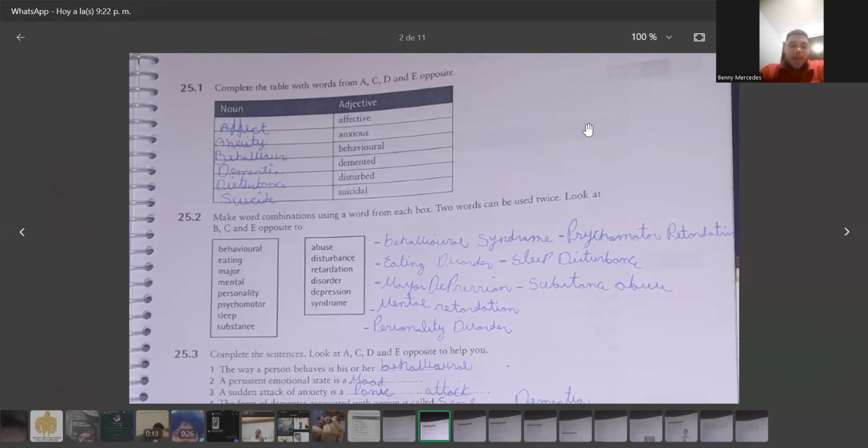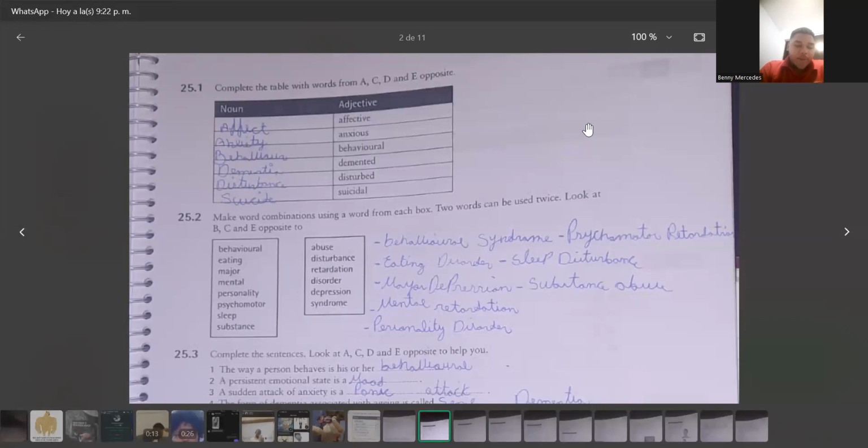Chapter 25.1. Complete the table with words from A, C, D, and E opposite. Noun and adjective: affect, affective; anxiety, anxious; behavior, behavioral; dementia, demented; disturbance, disturbed; suicide, suicidal.